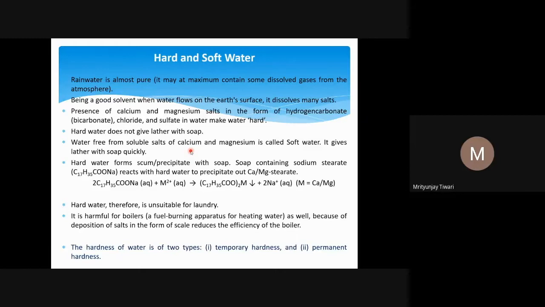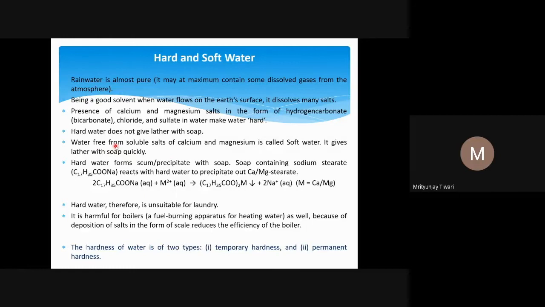Soluble salt: if a salt is not soluble, even if somehow it comes into the water, it is not mixed with water, so it won't affect the property of water. It will affect the property of water only when it is dissolved in water, meaning when it makes a solution, whether a concentrated solution or a very dilute solution. That is a different thing. Usually it is a very dilute solution. This is what we know.